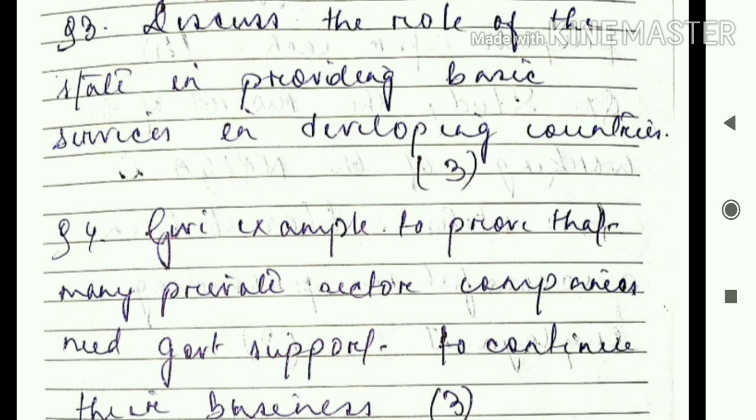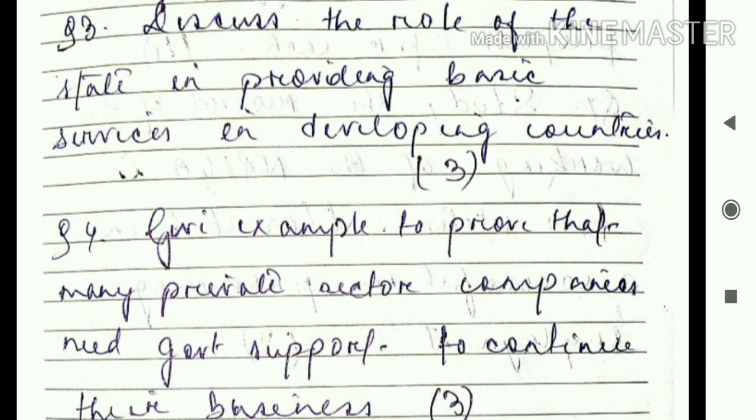So students, here you can write one example which is given in your textbook. It is on page number 34. On page number 34 you can find in the second paragraph an example. If the private sector has to sell electricity, that means if the private sector has to provide electricity to the general public, then of course it will have to provide it at a low cost, right? But if it has to sell at a low cost, then what will happen?